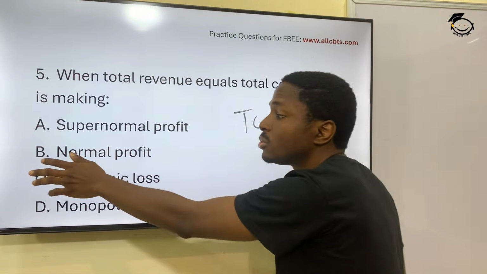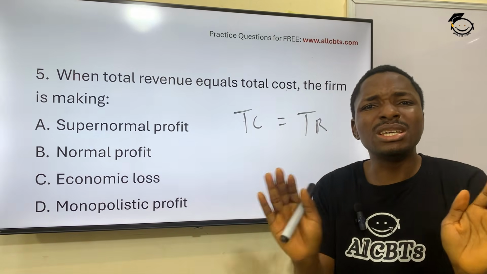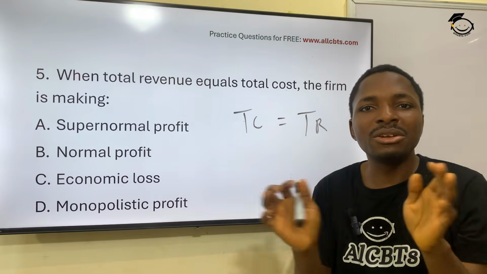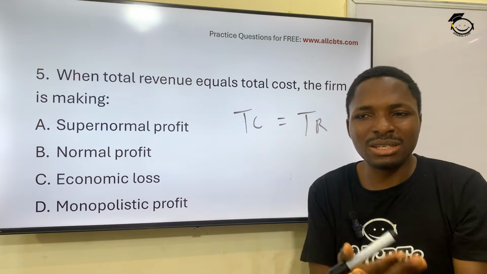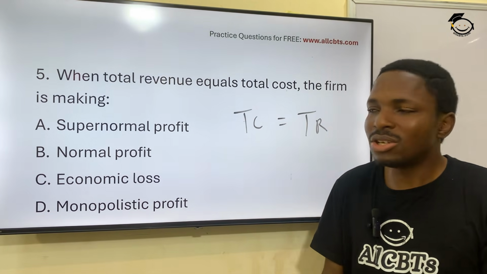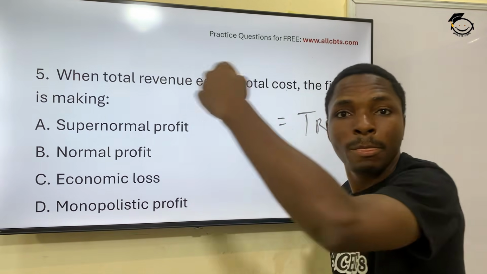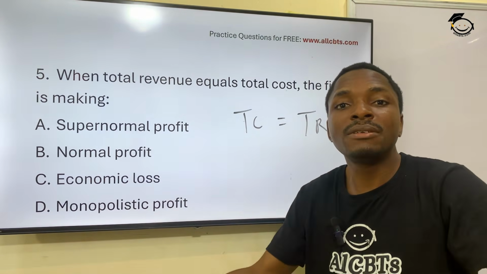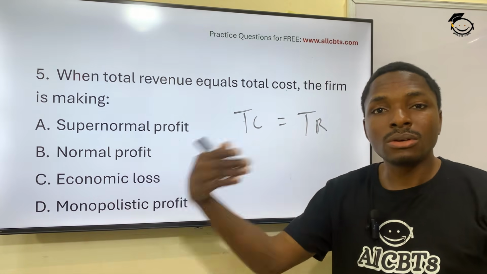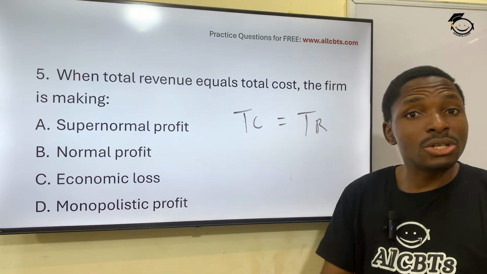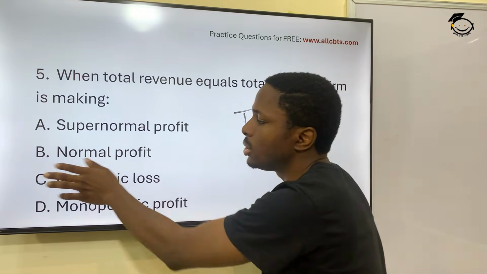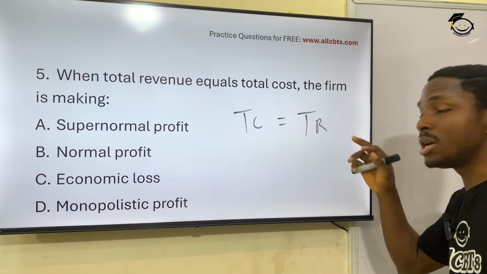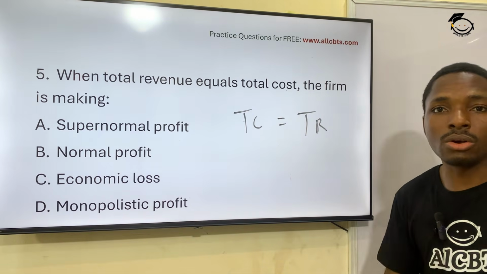What's normal profit? When an organization is just making what is enough to keep the company running, they're not making real profit. They're just making what is enough to keep the company running, after paying staff, paying for expenditures, company expenses, and all of that. There's nothing left. So that is normal profit. It happens when total cost is equal to total revenue, or total revenue is equal to total cost.